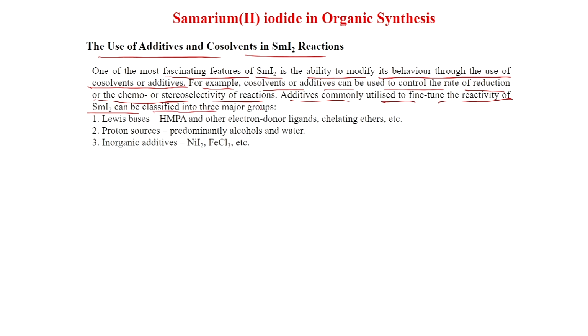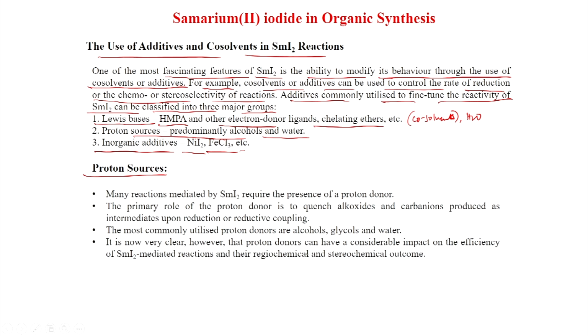It can be classified into 3 major groups. One is the Lewis base, these are actually co-solvents, Lewis basic co-solvents like HMPA and other electron donor ligands, chelating ethers, also water. Proton source, here it is predominantly alcohol and water, and inorganic additives, nickel iodide, ferric chloride, etc. So, proton source we will first discuss.